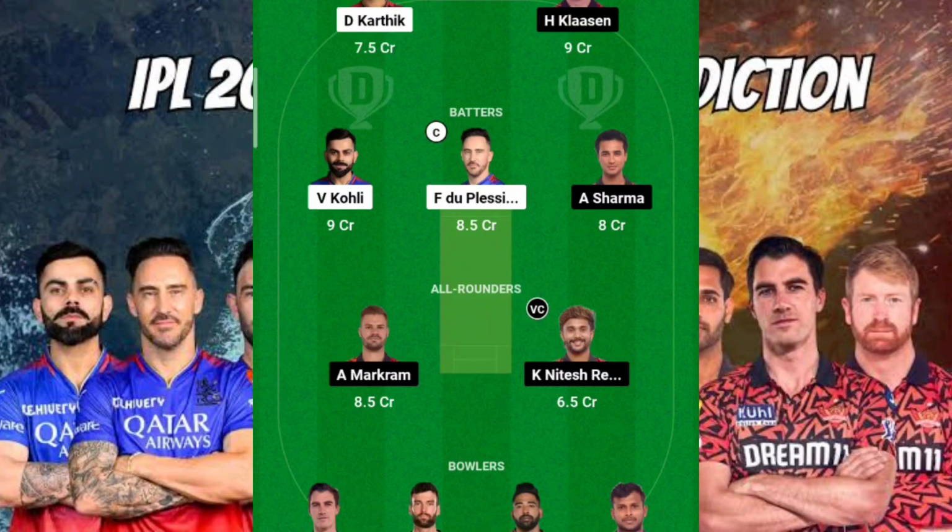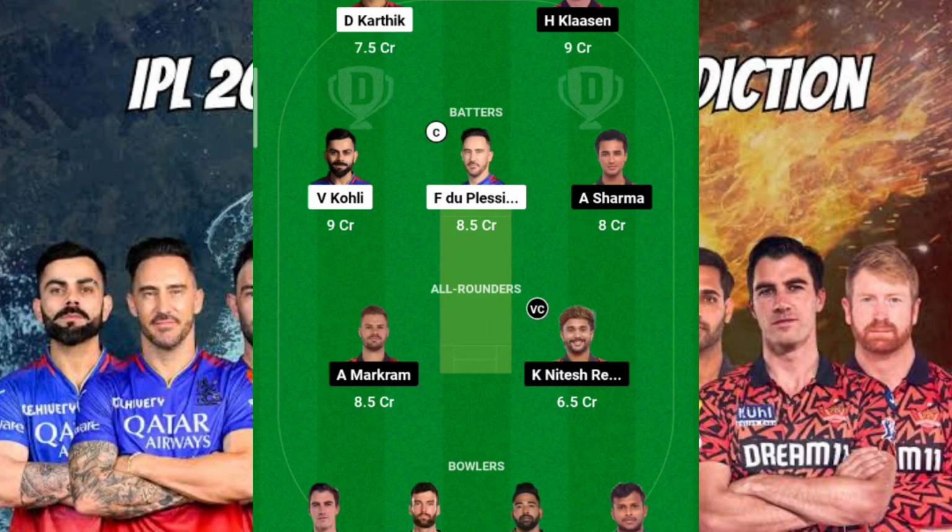Okay. Again, here also there is Heinrich Klassen as well as Dinesh Karthik. Once again, I have excluded Glenn Maxwell as well as one more, that is Will Jacks here. The reason is simple: there are chances that Pat Cummins will get the wicket of Will Jacks. And again, there are chances that Natarajan will get the wicket of Glenn Maxwell at the earliest possible. Okay, fine. So this is my sixth team.